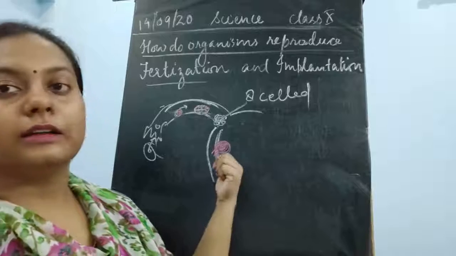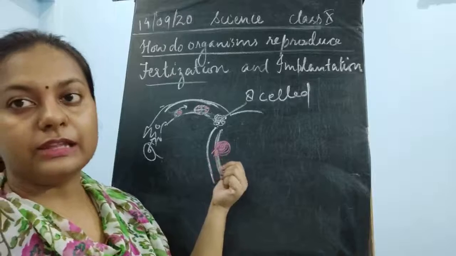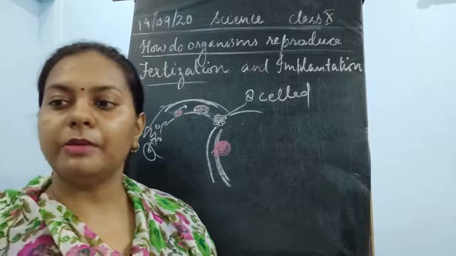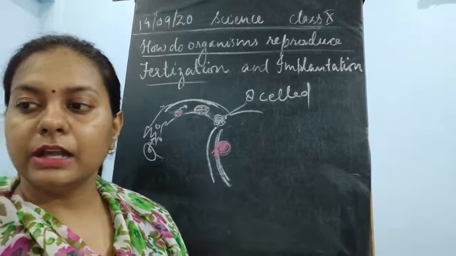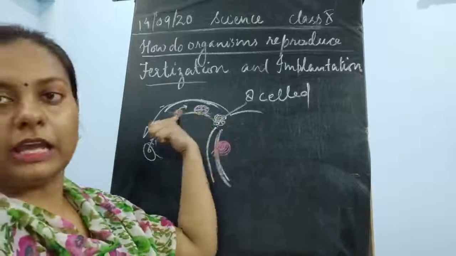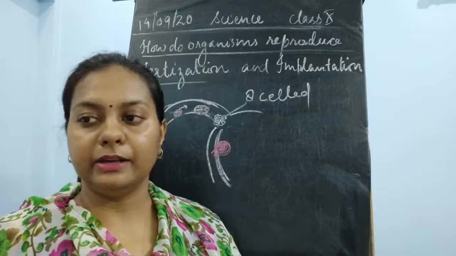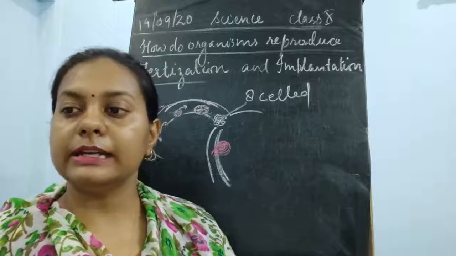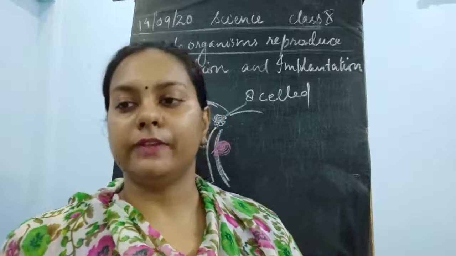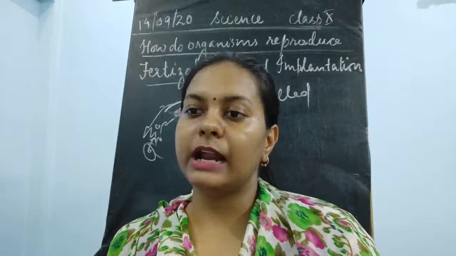This embryo gets embedded in the body of the female uterus. Okay, this is said to be implantation. What is this phenomenon? It is the phenomenon of, after 6 to 8 days of fertilization, the fertilized egg, known as the zygote, attaching itself. This zygote is going to divide and redivide during its movement towards the uterus. It forms a two celled, after that four celled, six celled, eight celled stage. Once it becomes eight celled, the zygote attaches itself.